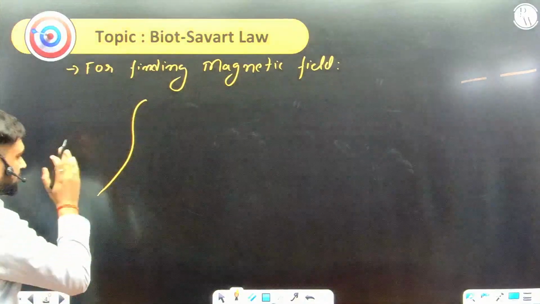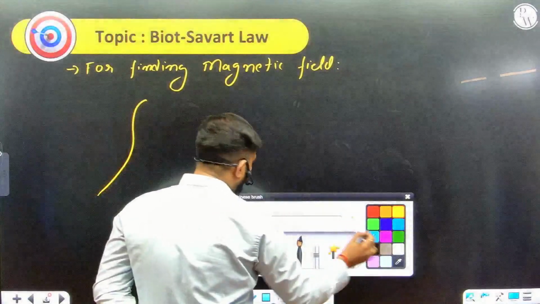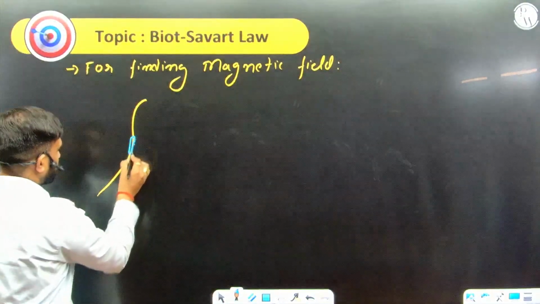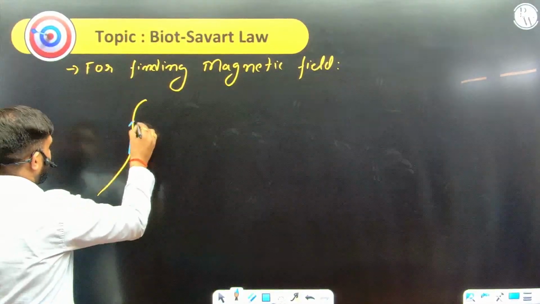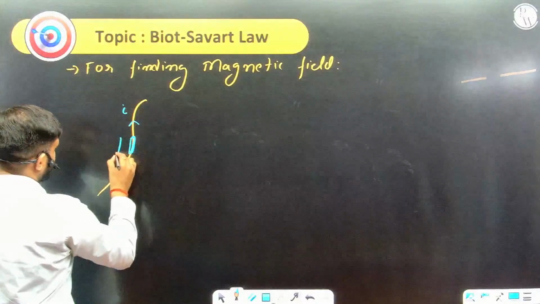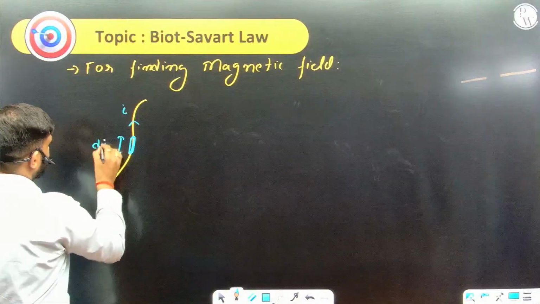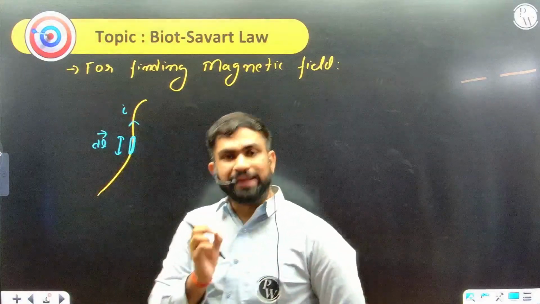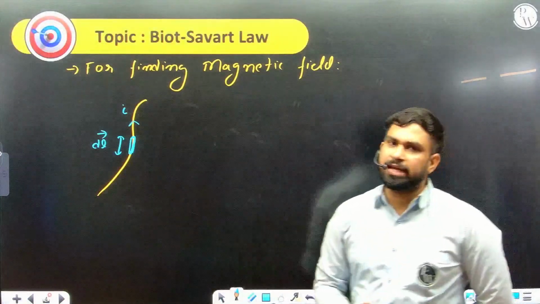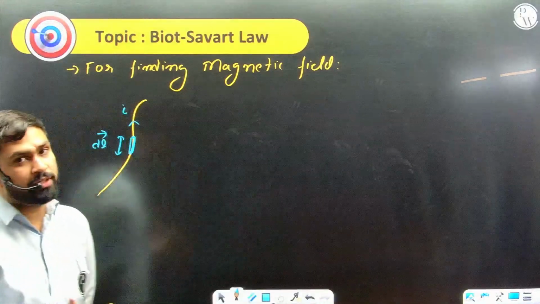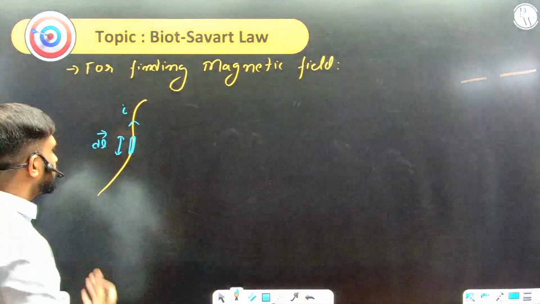Suppose there is a current carrying wire and we are only focused on a very little portion of this wire. It's carrying current I. Let's consider that this portion has a length dl. Here I have written dl as a vector quantity, because if we write the field then it's a vector quantity, so we'll need some vectors in the formula.